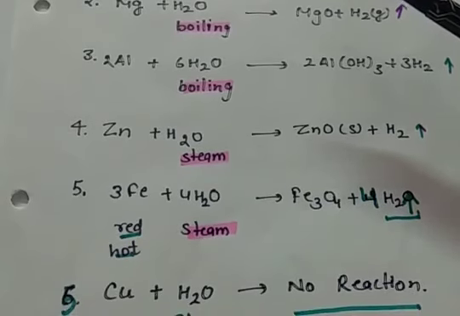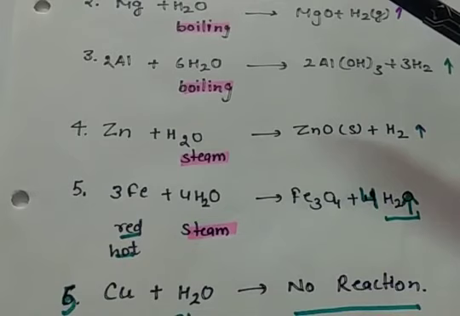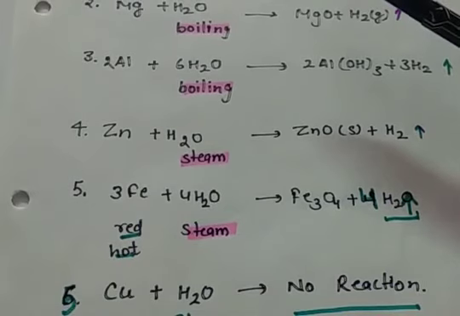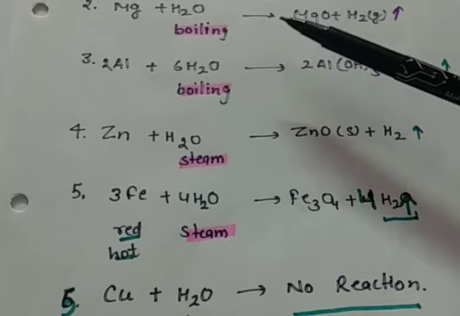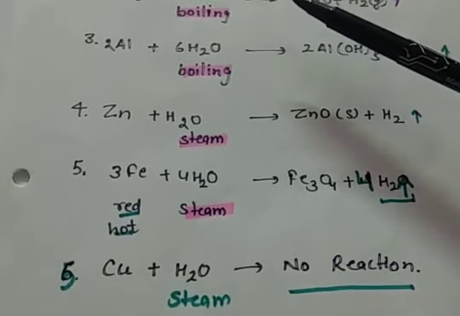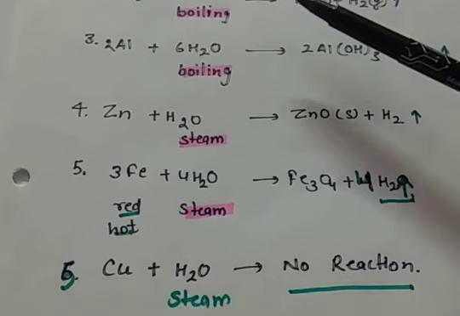Then iron, that is even less reactive than zinc. So red hot iron reacts with steam and forms ferric oxide and hydrogen gas is produced. But copper is very less reactive, so even at very high temperature, that is steam, it does not react.